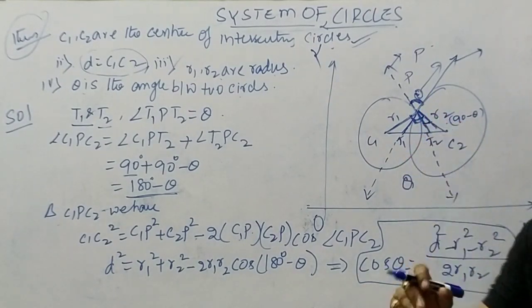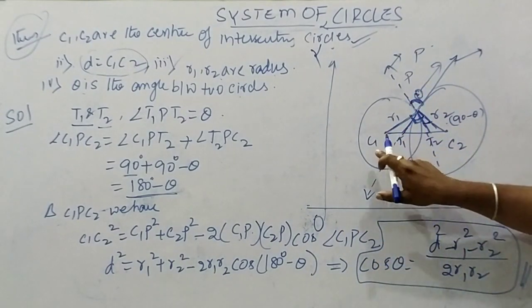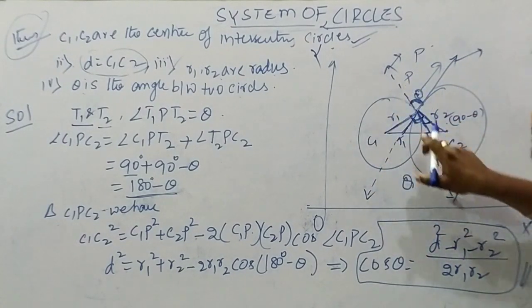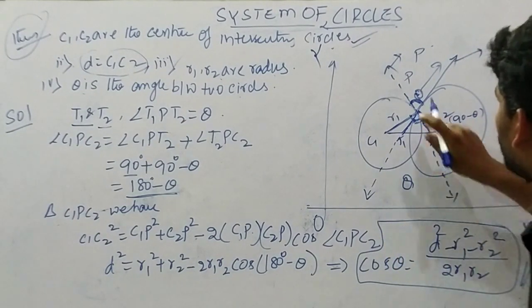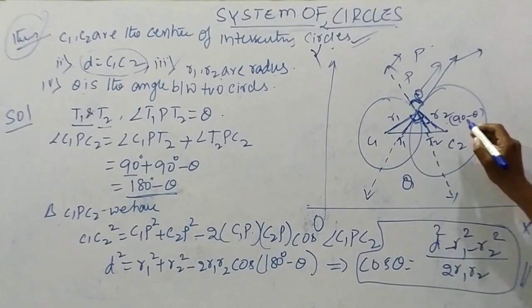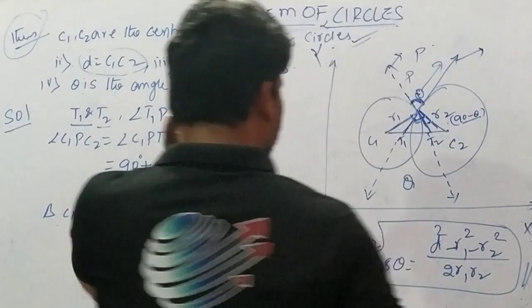This angle is divided into two angles, right? Angle C1PC2 equals angle C1PT2 plus angle T2PC2. Angle C1PT2 is 90 degrees, and T2PC2 is the remaining angle here. Therefore, this angle is 90 minus theta. This angle is 90 minus theta.